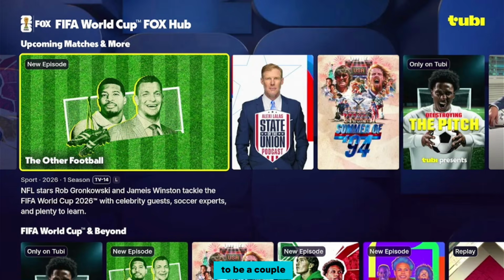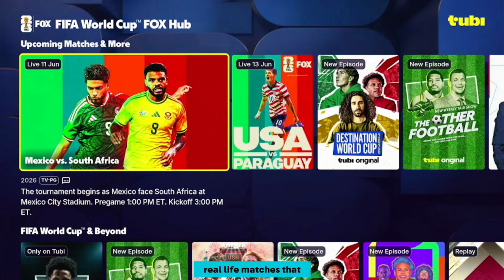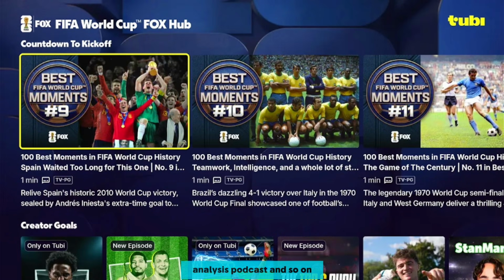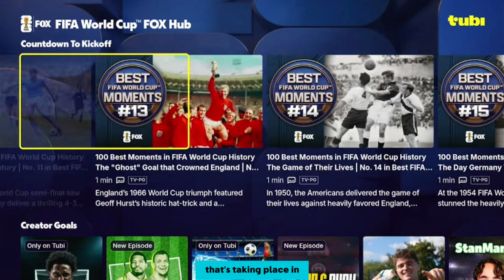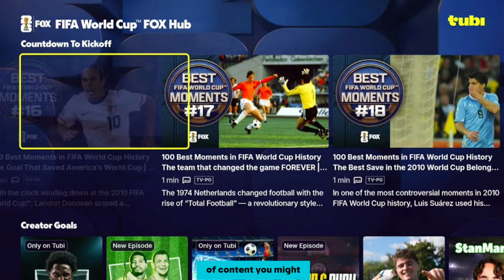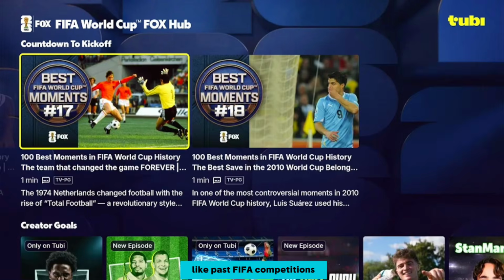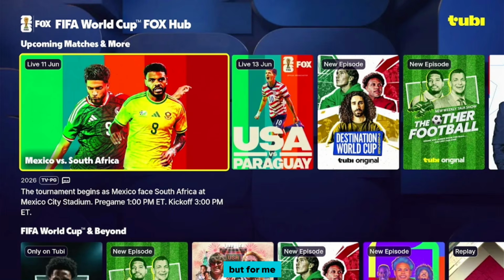Now, there are going to be a couple of matches here, real life matches that you'll be able to watch, but the bulk of content you are going to see on this platform is highlights, analysis, podcasts, and so on, all around the football or the FIFA World Cup that's taking place in 3 days. So there's a lot of content you might see here, and even old content like past FIFA competitions, some live matches, and so on. But for me, this is one of the best ways to enjoy this tournament.